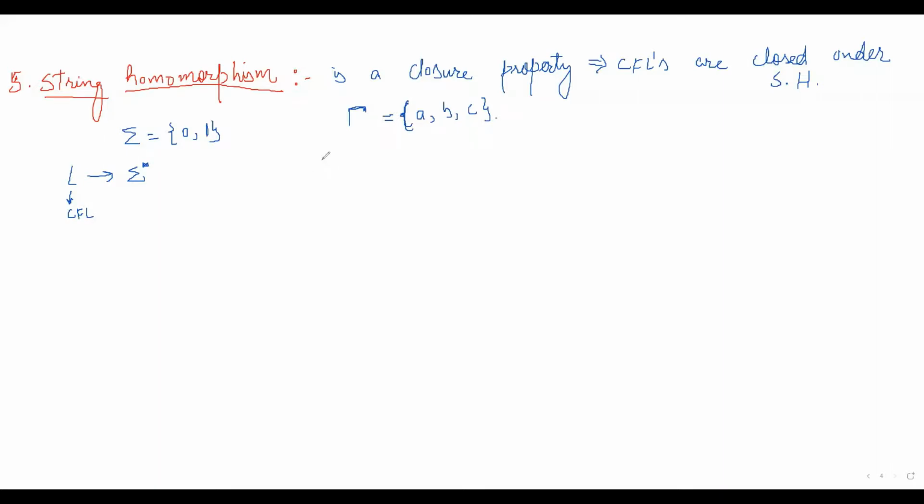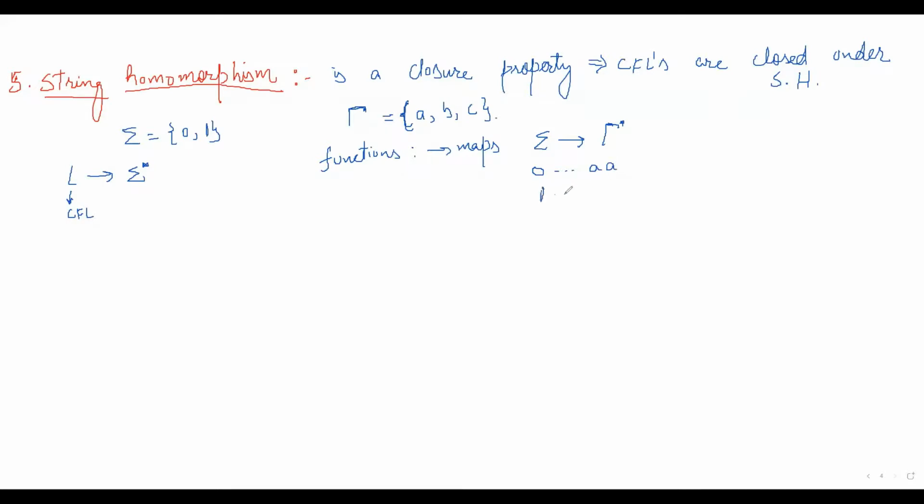Fine. Now let's suppose we have a function that maps alphabet to a string of gamma star. That means for every symbol in the alphabet set, let's suppose for 0 we have a string in gamma star, that is, let's suppose AA.